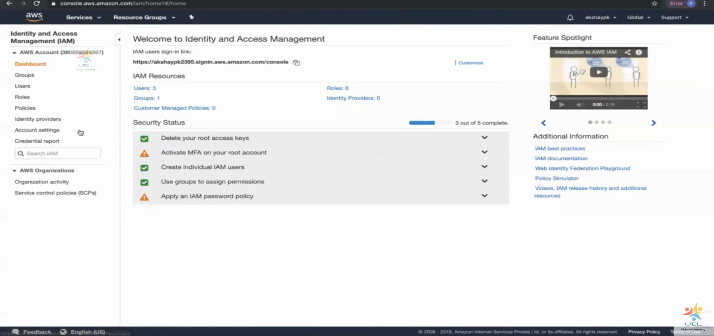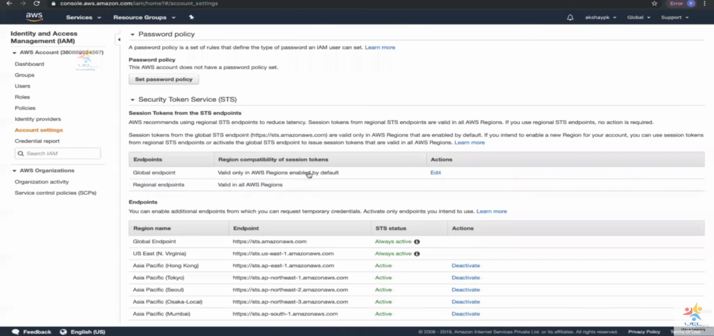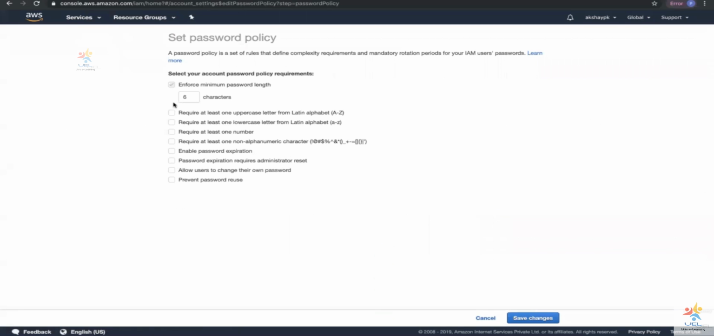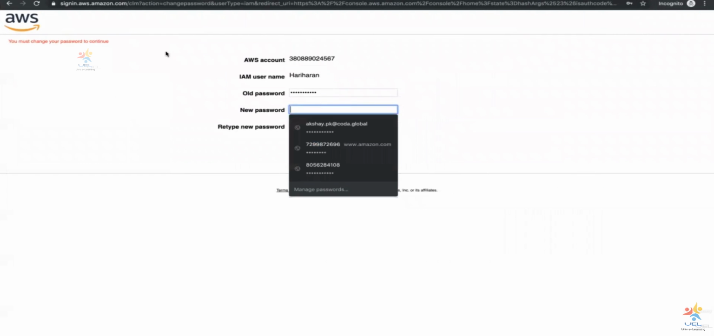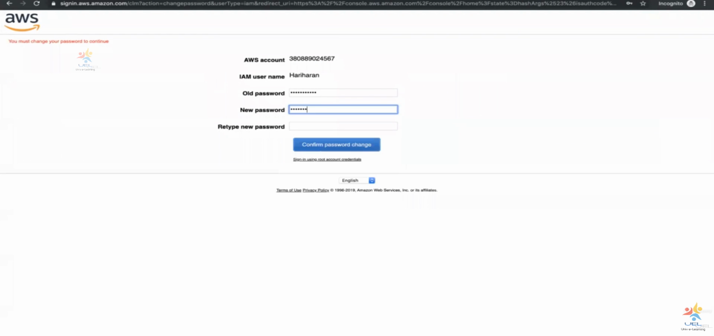So what is the password policy that has been set in the account is that you can see over here. So this password policy, okay, we are going to set it over here. So this password policy right now has only 6 characters in length. Okay. And it requires at least one uppercase, one lowercase. None of these checkboxes have been clicked. Okay. So right now, if I present a password with less than 6 characters for Hariharan, it has to give me an error message on top.